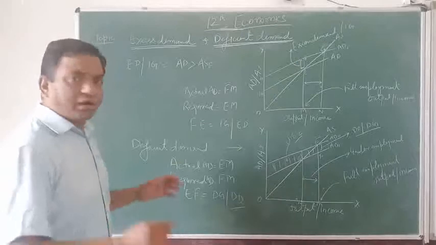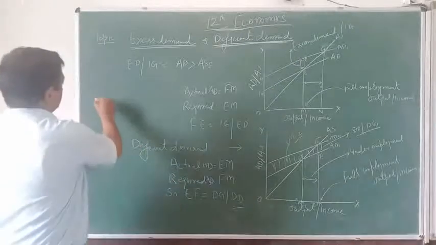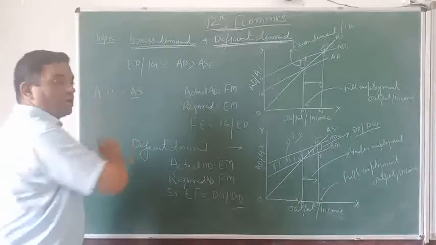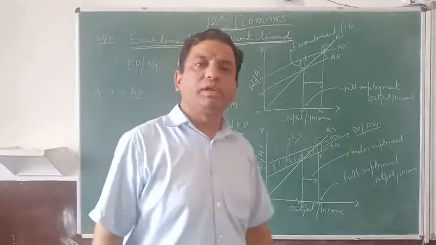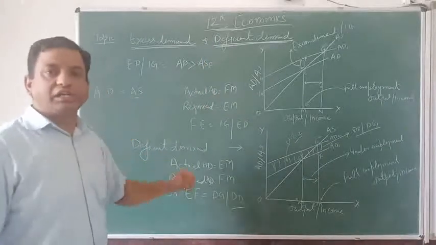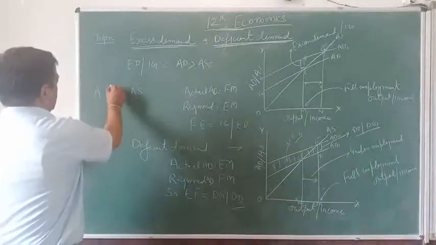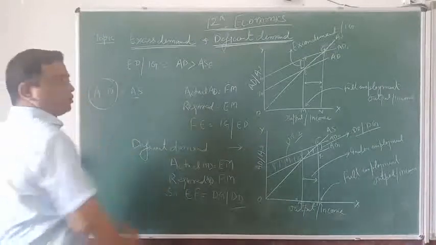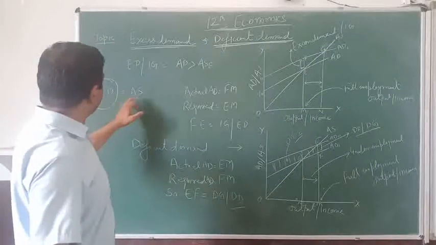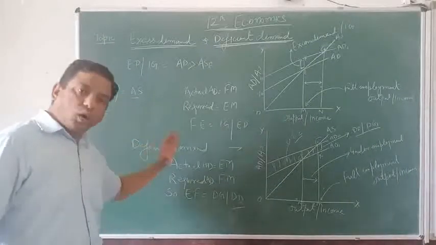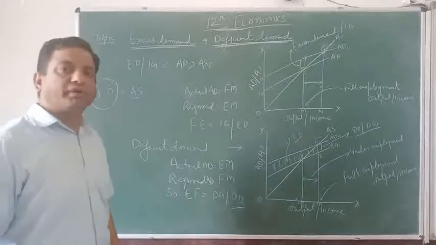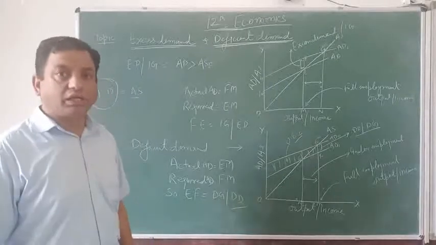And in order to find out the equilibrium, we have two components. One is aggregate demand and second is aggregate supply. And we simply assume that the aggregate supply cannot be increased so easily in an economy. So the equilibrium totally depends upon the aggregate demand. Aggregate demand may be equal to aggregate supply. It may not be equal to aggregate supply.